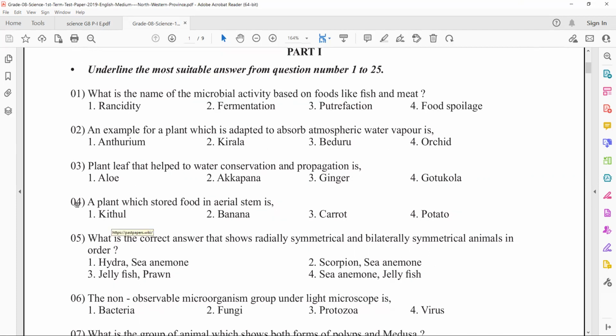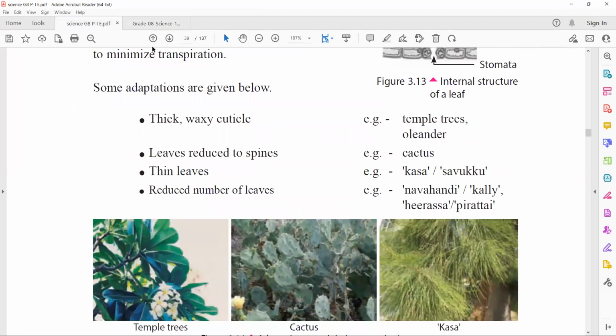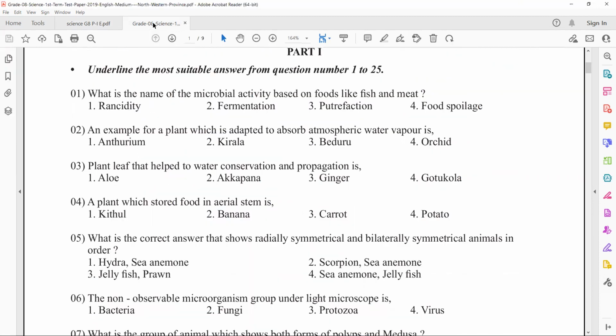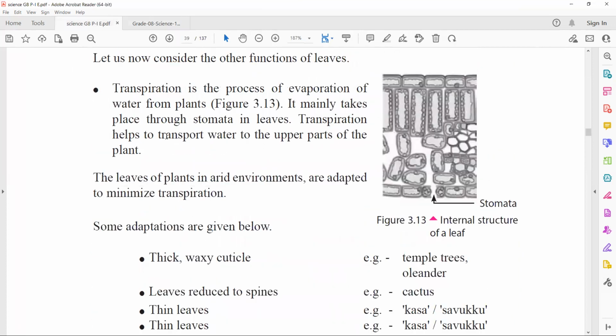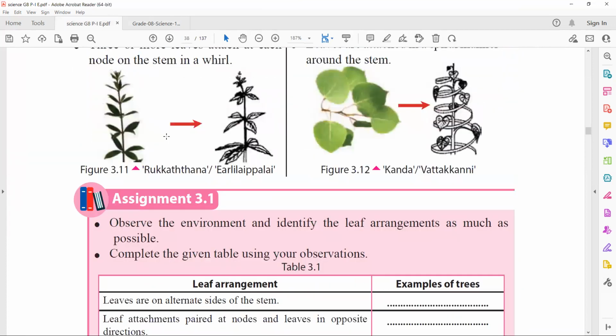Okay. And the fourth one is a plant which stores food in aerial stems. So that is also from the same unit. We have to study the functions and diversity of stems, roots, and leaves. So this question is asked about stems. Let me go to the stems.